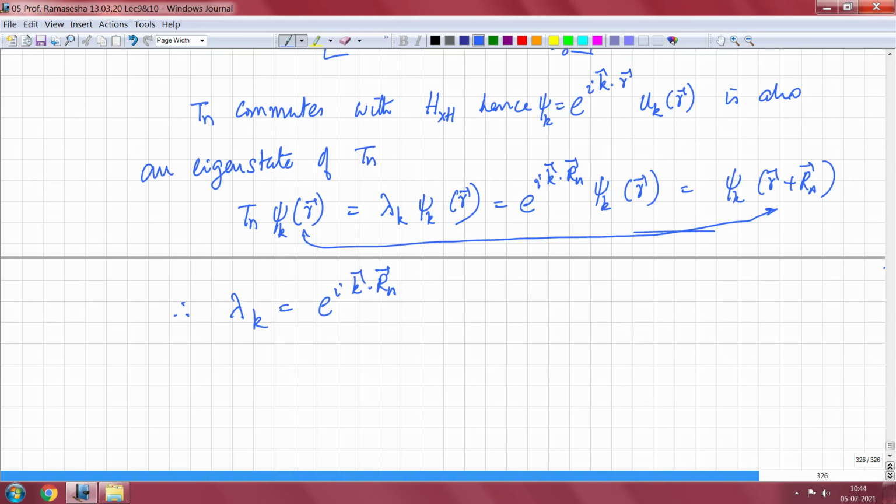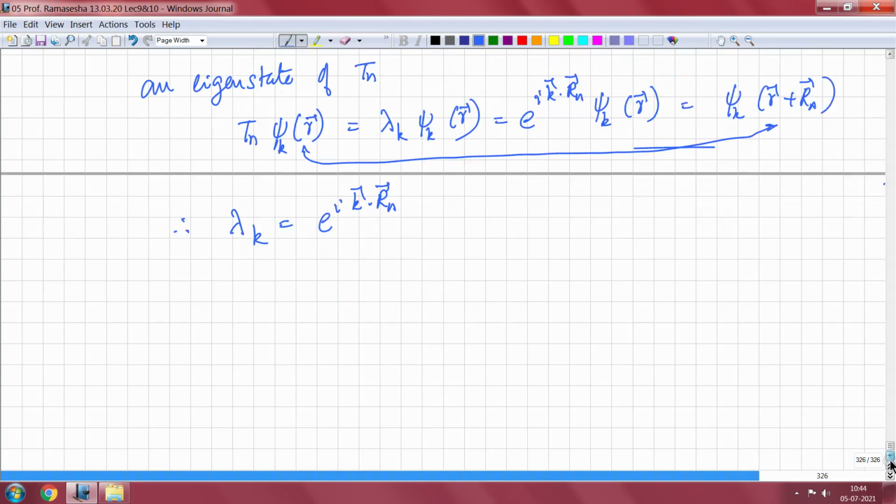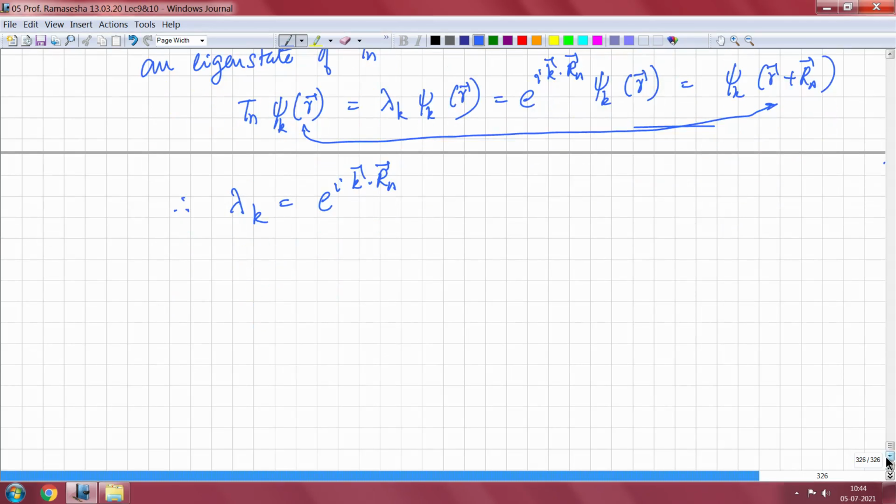So we want to find out the rate of change of the expectation value of Tn. So I want to find out what i h cross d by dt of Tn is.